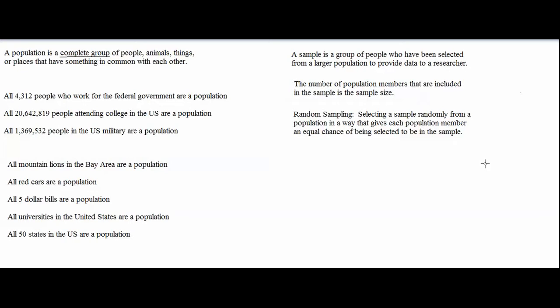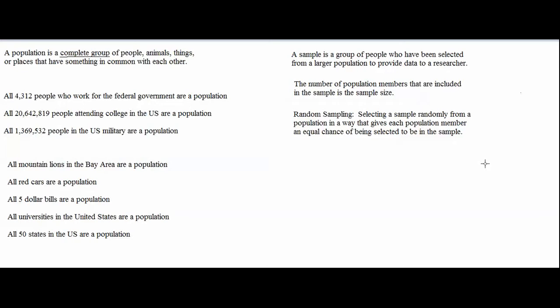In order for it to be truly random, it would be important to shake up the hat before you take out a piece of paper or before you start selecting people. Using this type of lottery system is difficult to do because you need to have a list of the names of all members of the population, and you need to have contact information for all members of the population if you're studying people. If you don't have a complete list of population members, then not everyone in the population will have an equal chance of being selected.